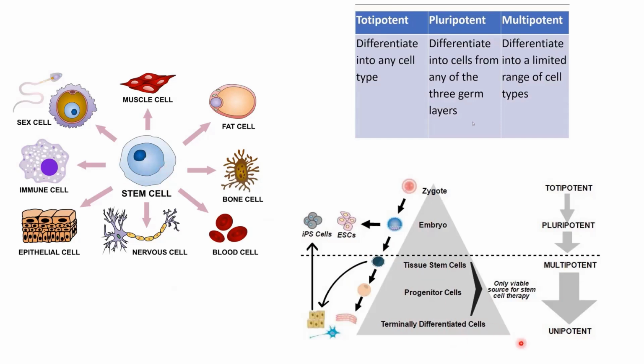Now, unipotent means only one potency. So if the cell is finally differentiated into any one type, for example, it has differentiated into a blood cell, or it has differentiated into a muscle cell, now whenever it divides, it will always form a blood cell only. It has only one potency of forming one type of cell. So that is called the unipotent cell. I hope this is clear and does not cause any confusion.